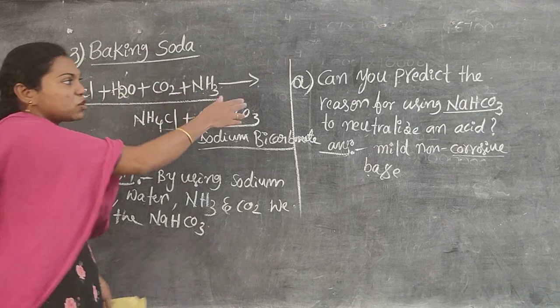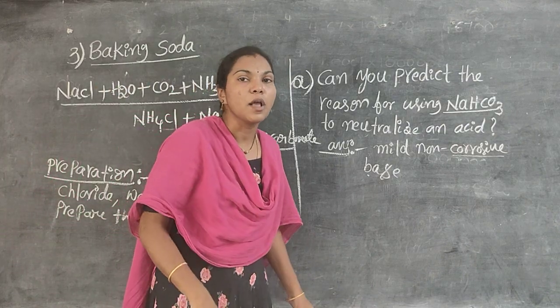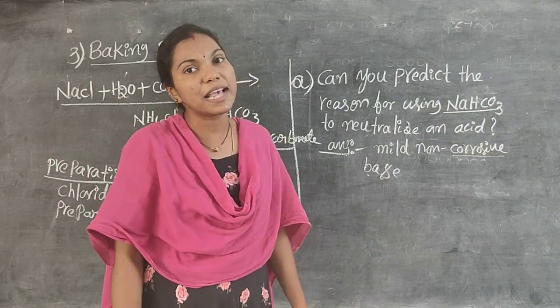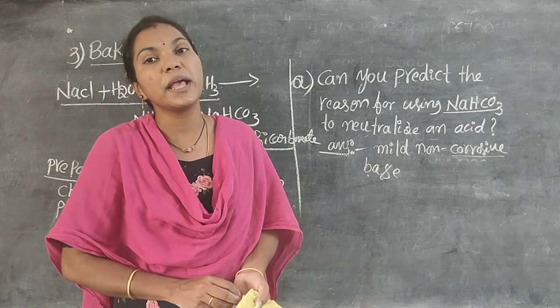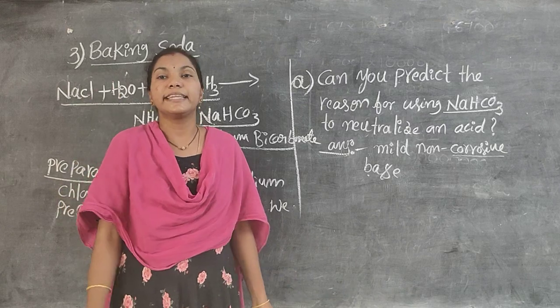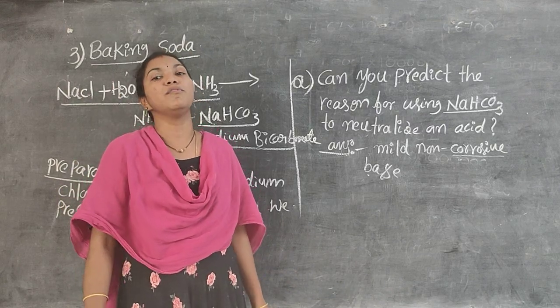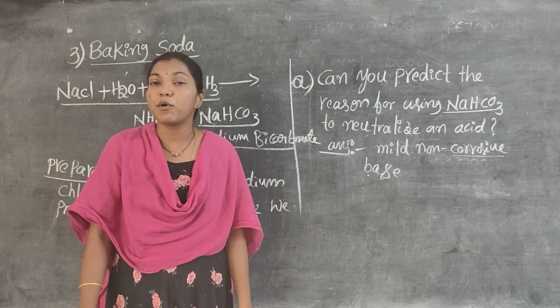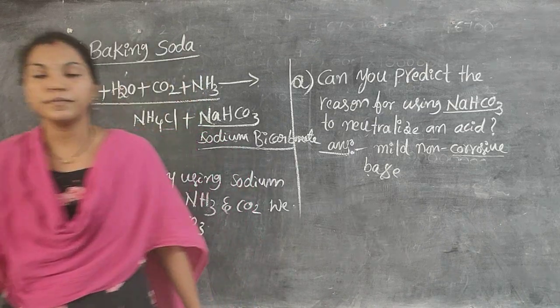And I also asked one question here. Can you predict the reason why sodium bicarbonate can neutralize an acid? Because sodium bicarbonate acts as a mild non-corrosive base. It acts as a basic compound which can neutralize the excess amount of acid.